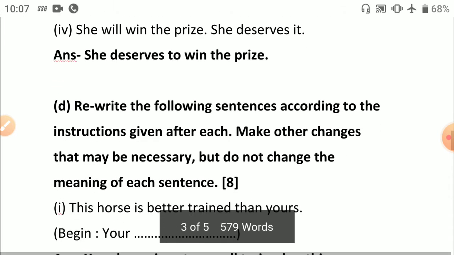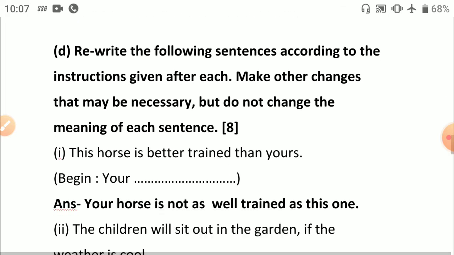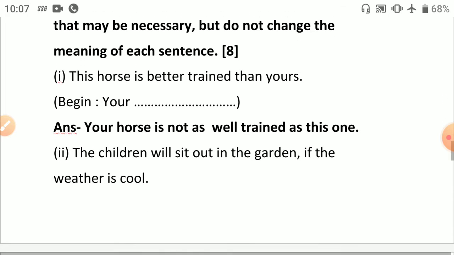Very easy. The next one is the transformation of sentences. Let's see the first one. This horse is better trained than yours. You have to begin with your. Your horse is not as well trained as this one. So this is an example of comparison. Degree of comparison: you have to see, is not as well trained as this one.